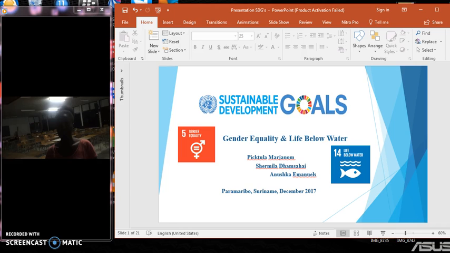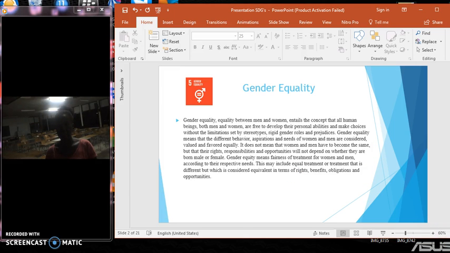Gender equality between men and women means that both men and women are free to develop their personal abilities and make choices not set by stereotypes. It means that the different behavior, aspirations, and needs of women and men are considered relevant and valued equally. It does not mean that women and men have to become the same, but their rights, responsibilities, and opportunities will not depend on whether they are born male or female.